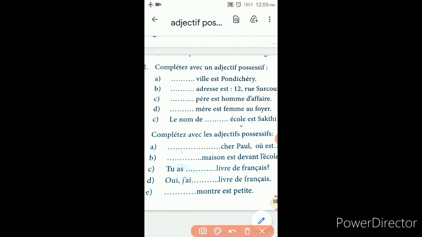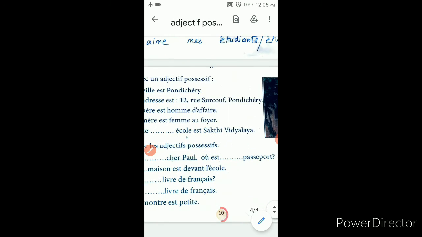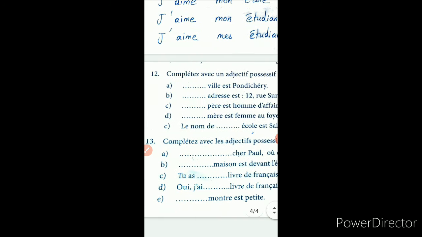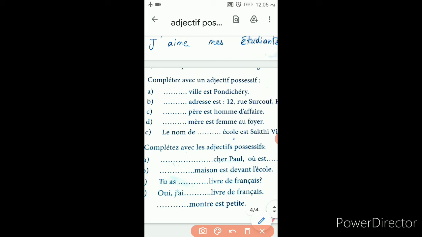Then address. It is starting with a vowel and also it is singular. So what should come here? Mon. Mon adresse. Mon adresse est 12 rue Surcouf, Pondicherry. Then the next one, mon père est homme d'affaires. My father is a businessman. Père is father. So for father it is always mon. Ma mère est femme au foyer. My mother is a housewife. Mother is feminine, so ma mère.